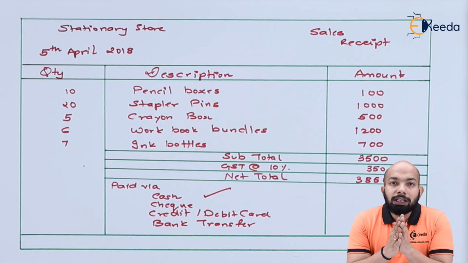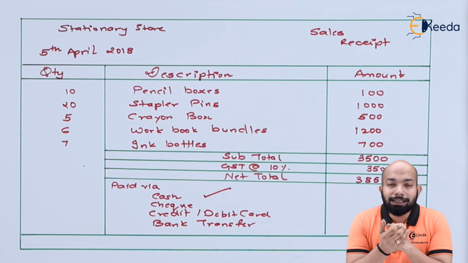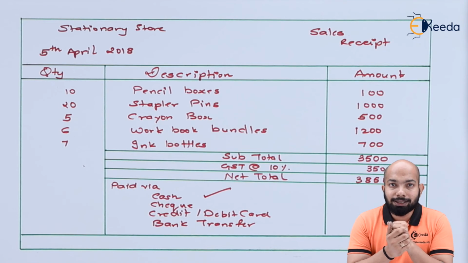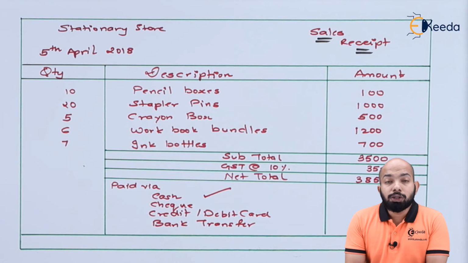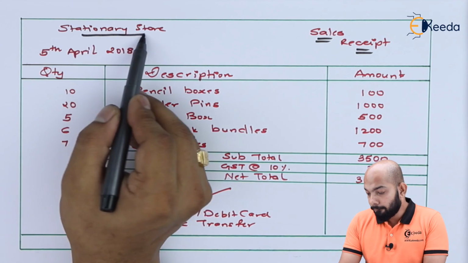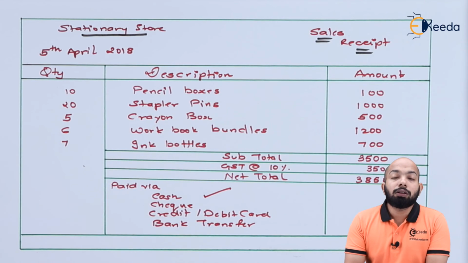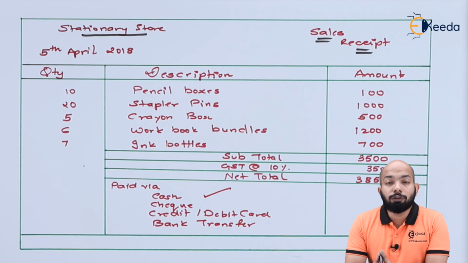Before you make the sales receipt or any kind of receipt, make sure what kind of receipt it is. Here there is a sale transaction, hence it has been mentioned as sales receipt. The stationery store details will be mentioned here. The question never referred to the store name, hence we have just mentioned it as stationery store, and the date has been mentioned down there. So all these details are very important whenever you are making a receipt. That will give you the specifications of how a receipt is supposed to be prepared.